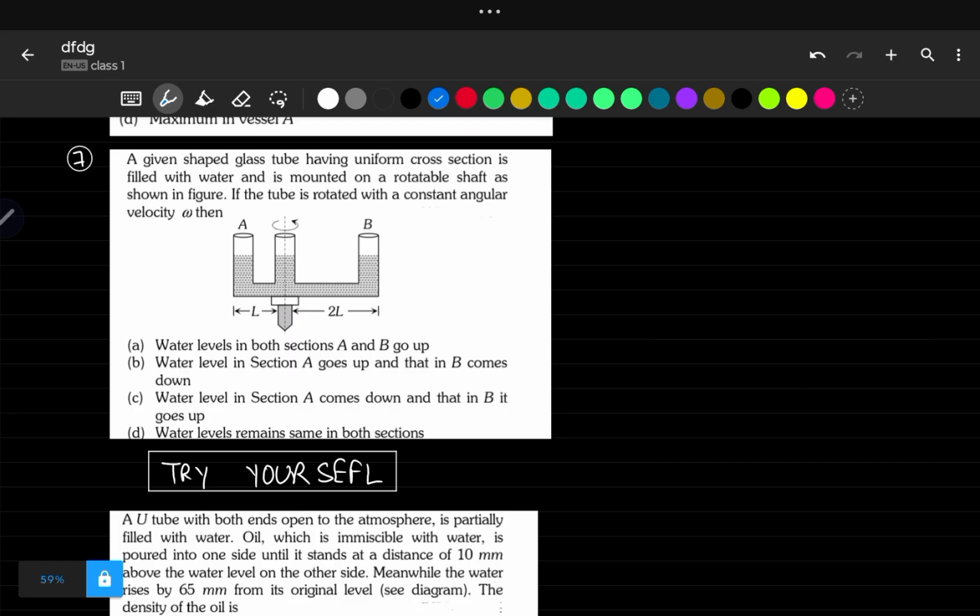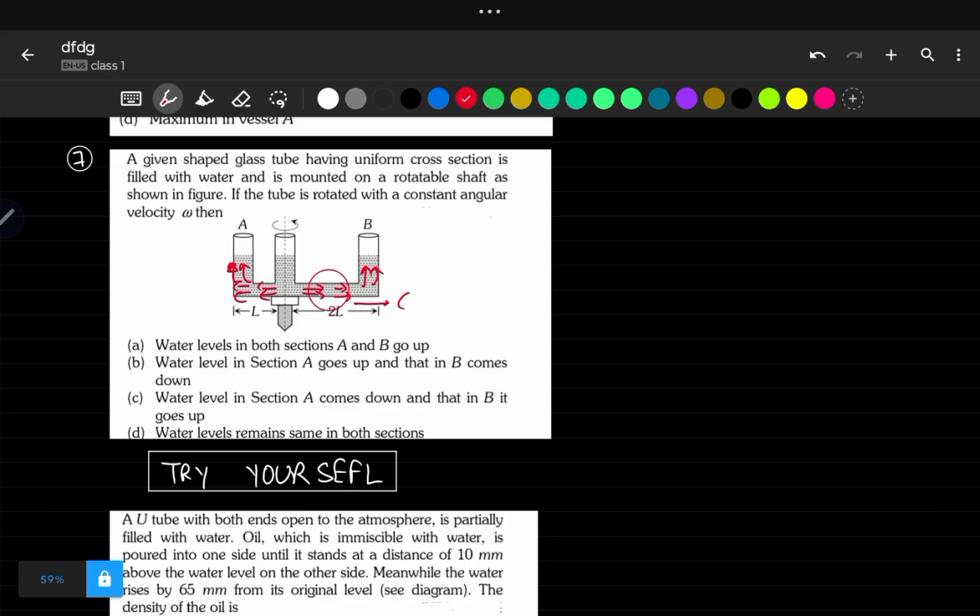We know that when this tube rotates, just apply some logic. All this part of fluid will try to move in this direction, correct? And this side part of fluid will try to move in this direction, and further they will send this water upside. Got it? And one more thing, why does this part of fluid try to go rightward?